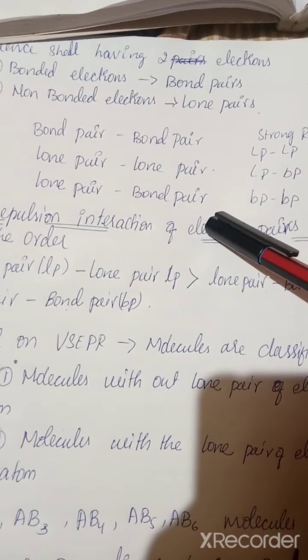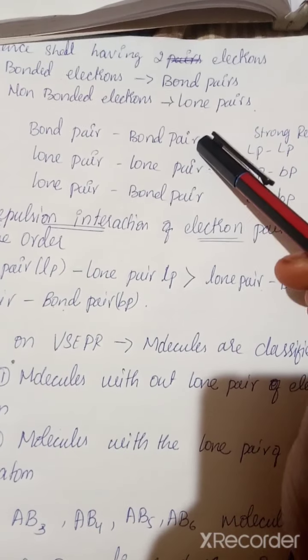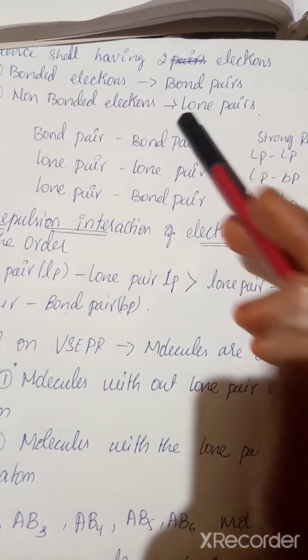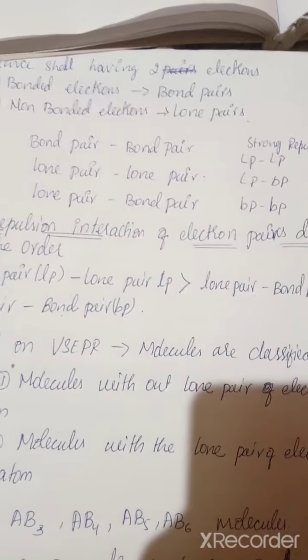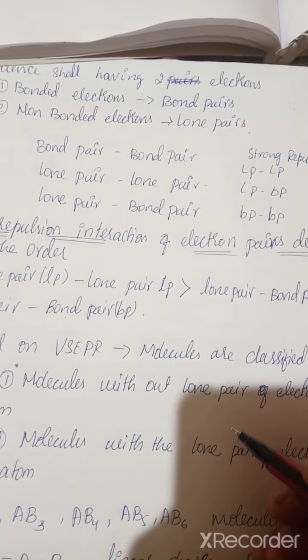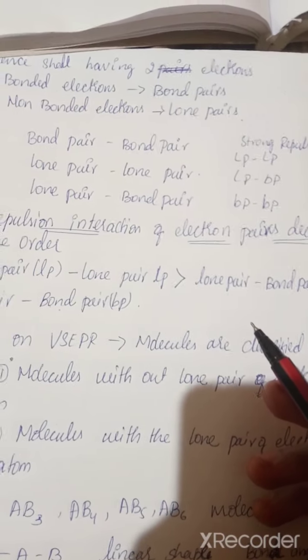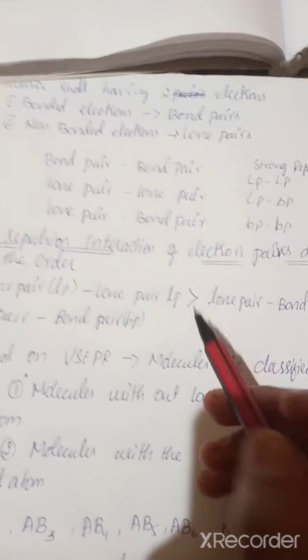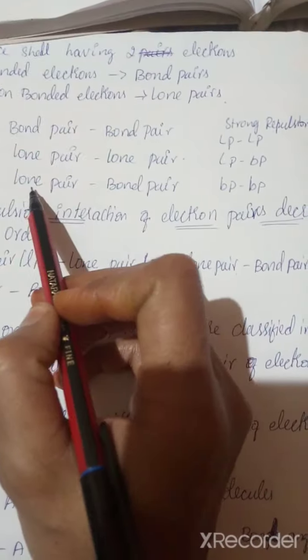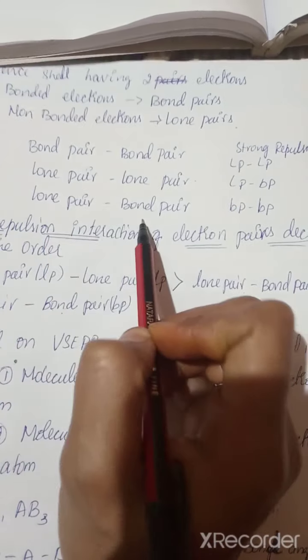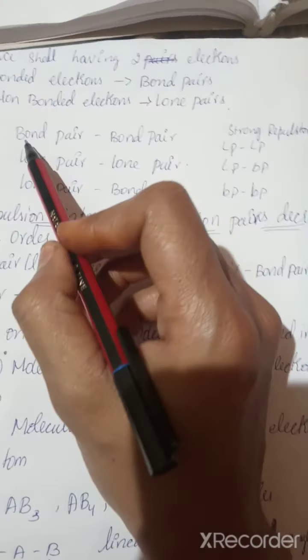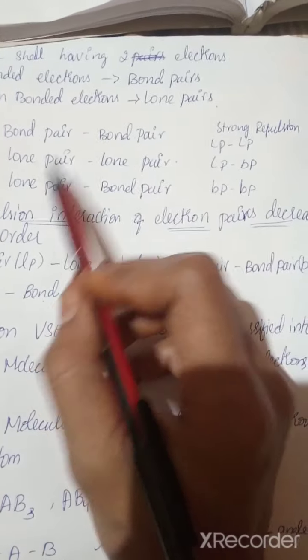In these three pairs, which one has the strongest repulsion? How can we classify which has the strongest repulsion? When we discuss the lone pair and the bond pair, we can discuss the bond pair and bond pair later.